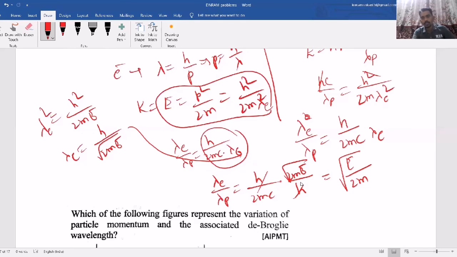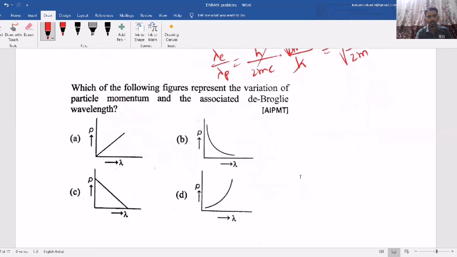The ratio of de Broglie wavelength of electron and photon when their energies are equal. Now here one question is given based on the graph, a simple graph between linear momentum and wavelength. So P equal to h by lambda. So P is inversely proportional to lambda. It is like Y inversely proportional to X. So it must be a hyperbolic graph. So option B is correct.